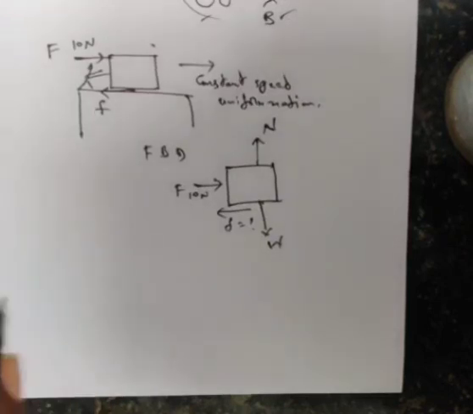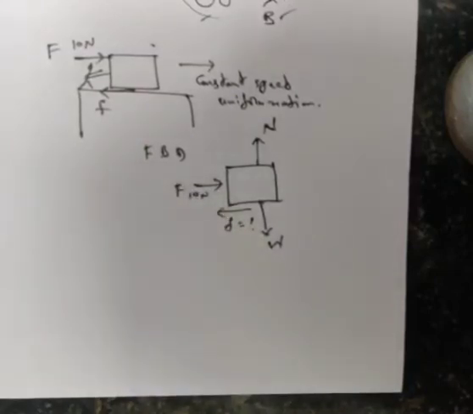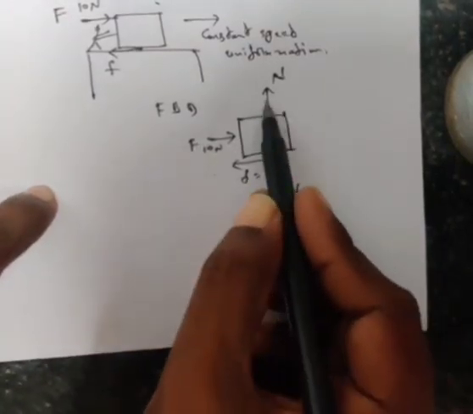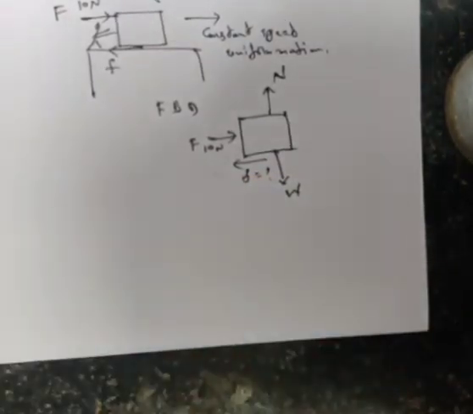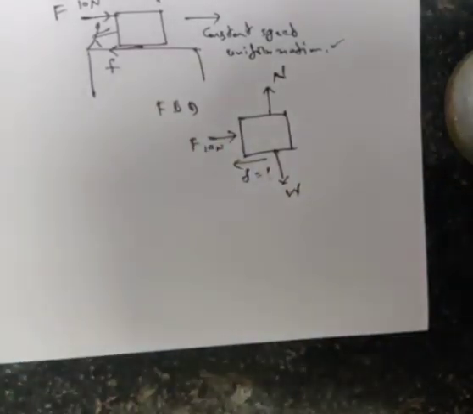Now the question is asking you to calculate only the frictional force. That means while doing the sums, we have to divide the horizontal forces and vertical forces. Here we have to calculate only the horizontal forces, so I am going to take only these two forces. I am not considering the normal force or gravitational force. They have given a hint to us: the body is moving with a constant speed.